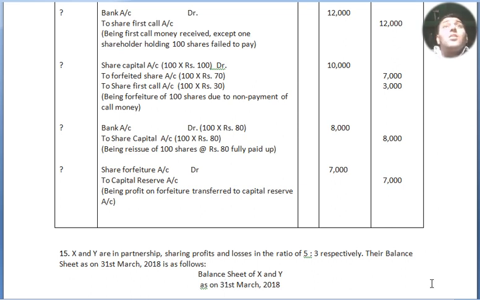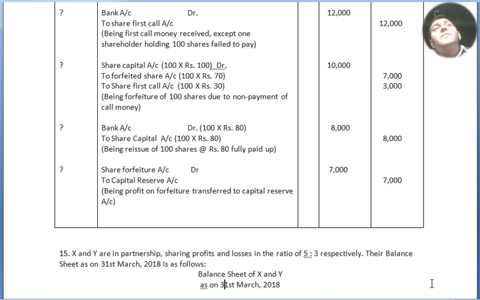Next entry is forfeiture. Share capital account, 100 shares at the rate of rupees 100 each. The securities premium amount will not be included in this. So 10,000 is the amount of share capital, to forfeited shares account, 100 shares at the rate of rupees 70 they have received. So that will be forfeited and the shares cancelled. And to share first call account, which they have not received, due to that reason only the shares have been forfeited. Being forfeiture of 100 shares due to non-payment of call money, 3,000. Altogether debit side 10,000, credit side 10,000.